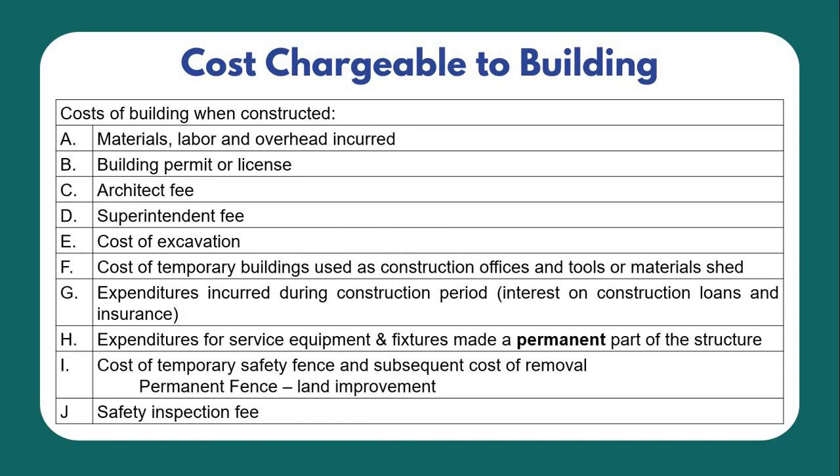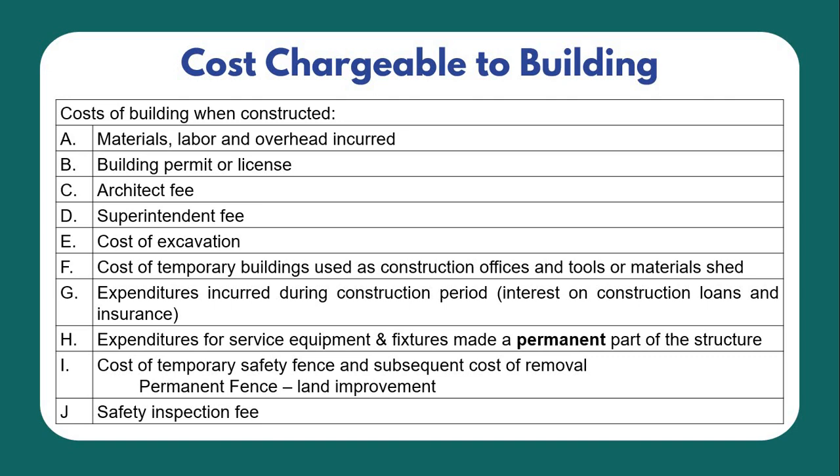How about when constructed? That includes, of course, the material, labor, and overhead incurred, the building permit or license, architect fee, superintendent fees, cost of excavation, cost of temporary buildings used as construction offices, and tools or materials shed. So take note, temporary buildings used as construction offices or storage. But if that will be a permanent building, that will be accounted separately from the one you constructed.